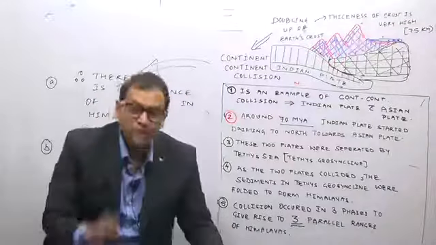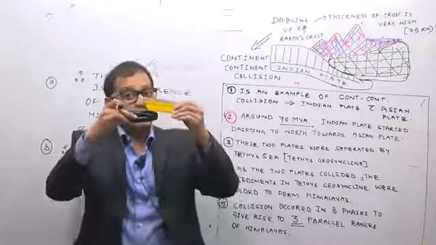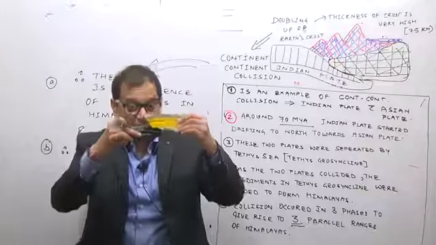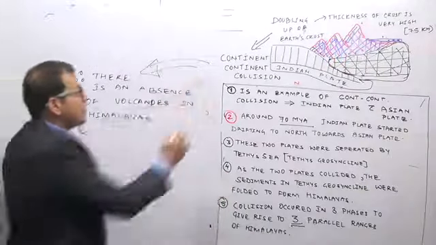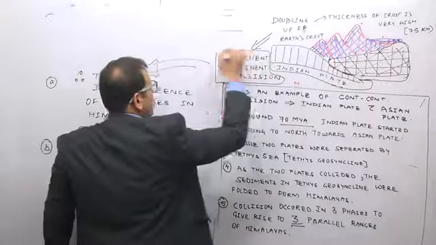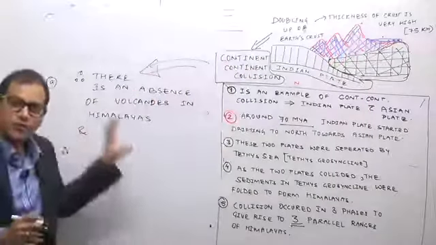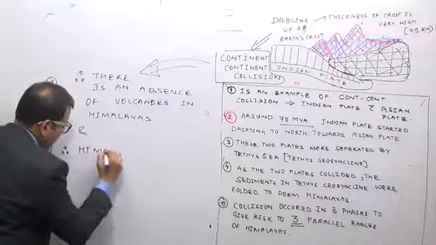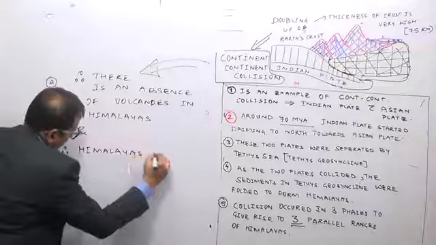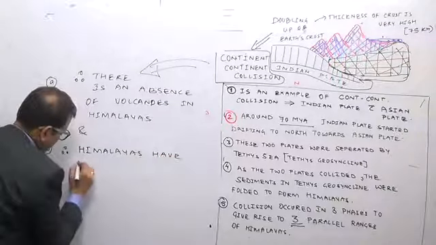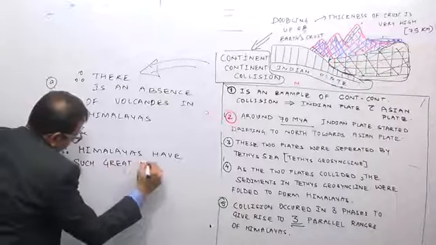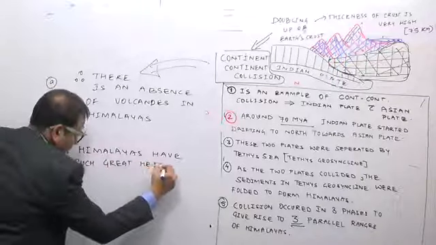Wherever the doubling of the Earth's crust has happened, the height of the Earth's crust is very large, and therefore the second reason, because it is an example of a continent-continent collision, there is an absence of volcanoes in the Himalayas, and also therefore the Himalayas have such a great height. That is, the Himalayas are the highest mountain systems in the world.